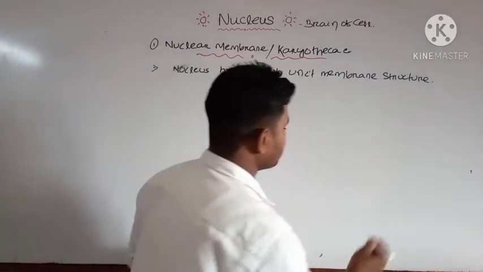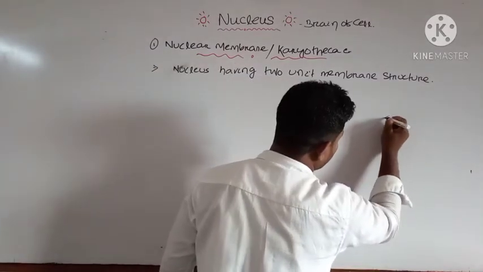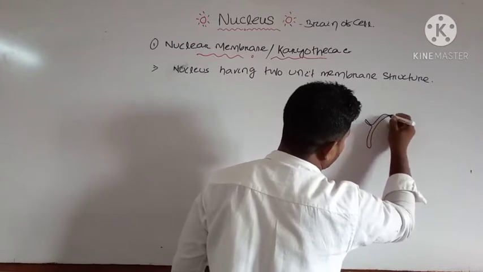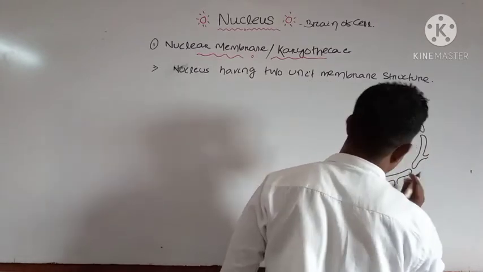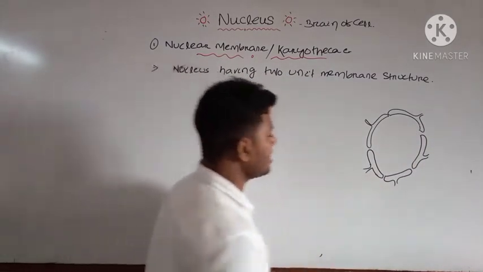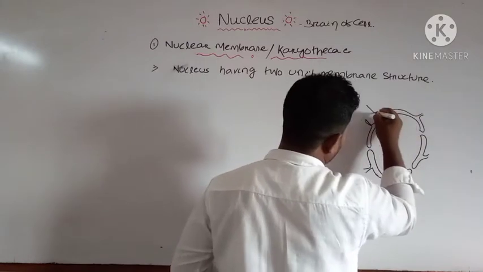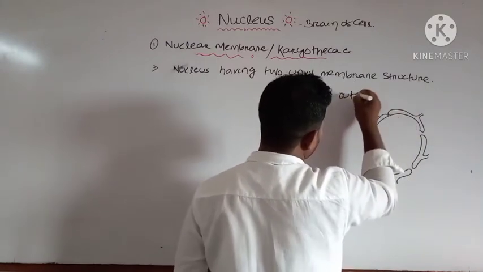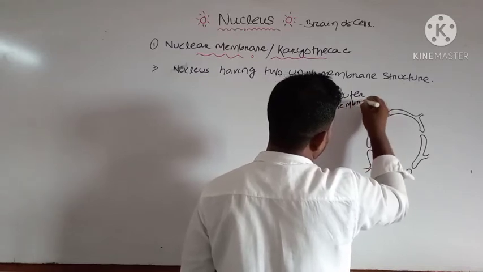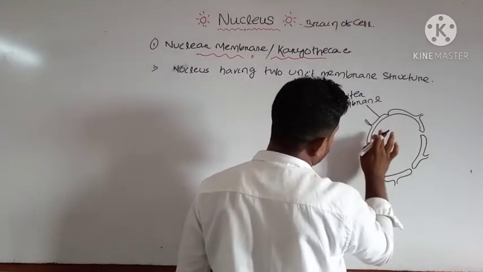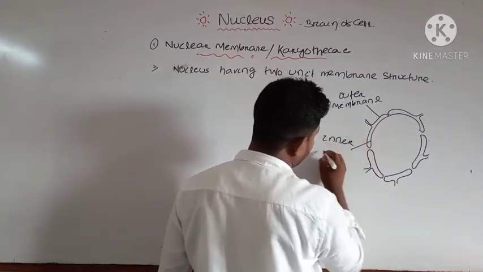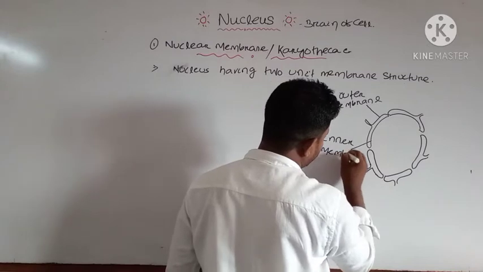Suppose you draw the diagram of the nuclear membrane. This is the two unit membrane structure of your nucleus, and this is known as your outer membrane, and the inner one is known as your inner membrane.